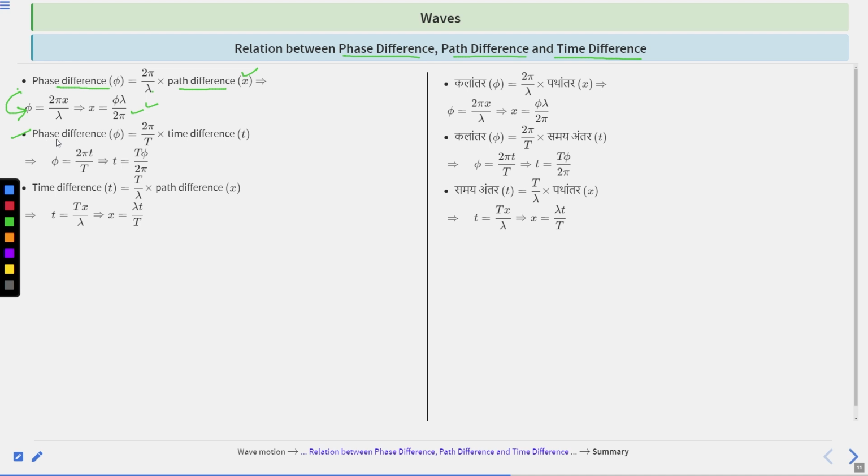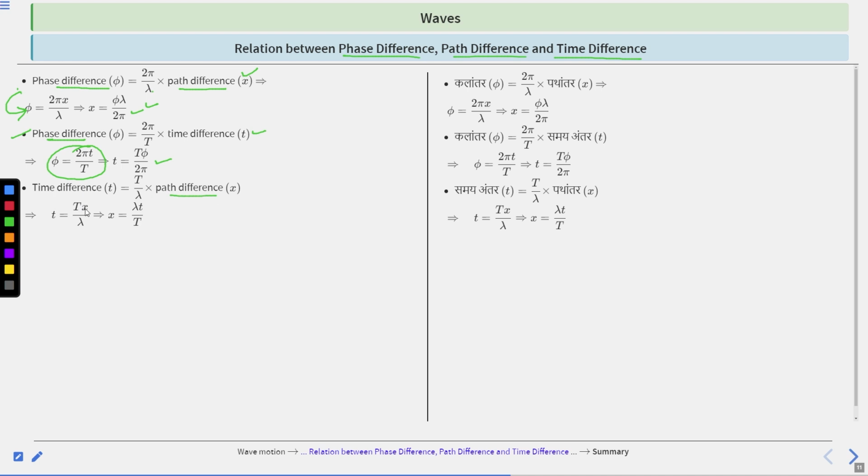Similarly, phase difference phi equal to 2 pi divided by T multiplied by time difference t. So phi equal to 2 pi t divided by T, and calculating this you will get t equal to T phi divided by 2 pi. And time difference t is equal to T divided by lambda multiplied by path difference x.